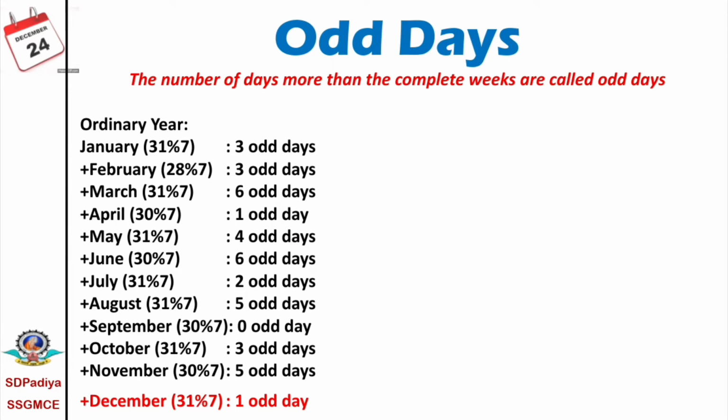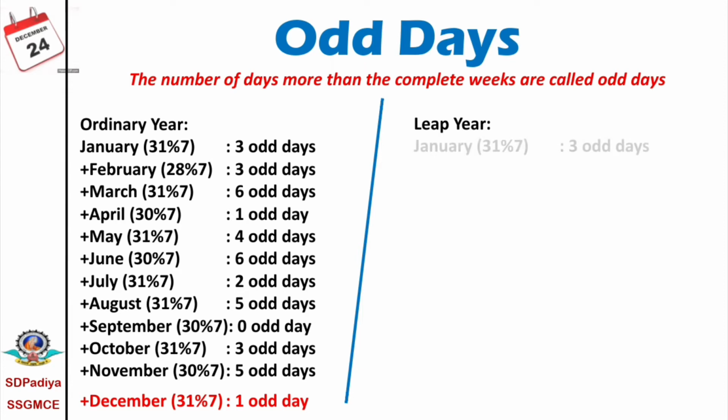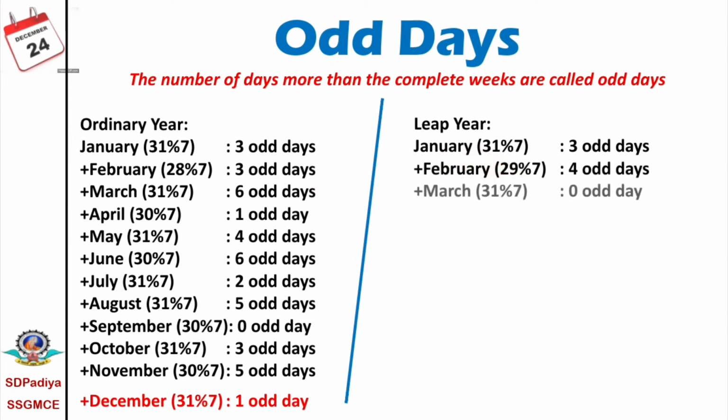These odd days are different for leap years, because in a leap year February has 29 days, but the odd days are 3. Now there is a change from February, and what is the change? We have to add 1 to the odd days of the ordinary year. For the ordinary year, the month of February has 3 odd days. Then for leap years, there are 4 odd days. For March, there are 6 odd days, and here 6 plus 1, 7.